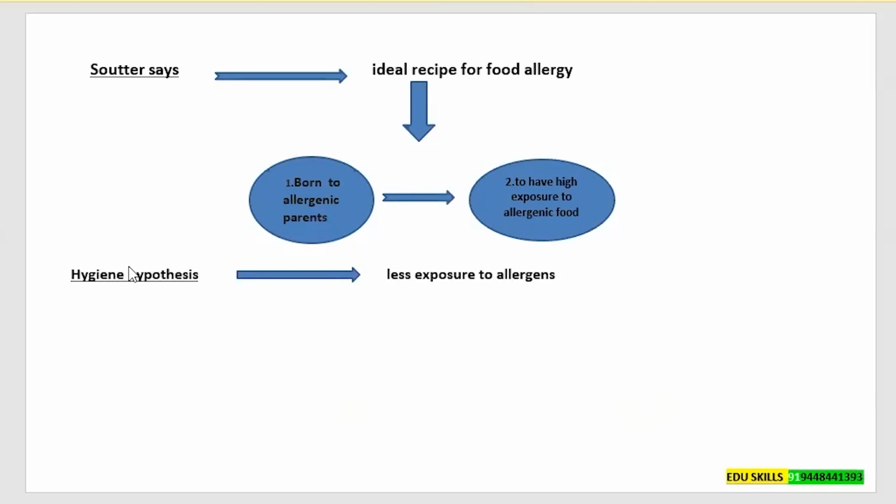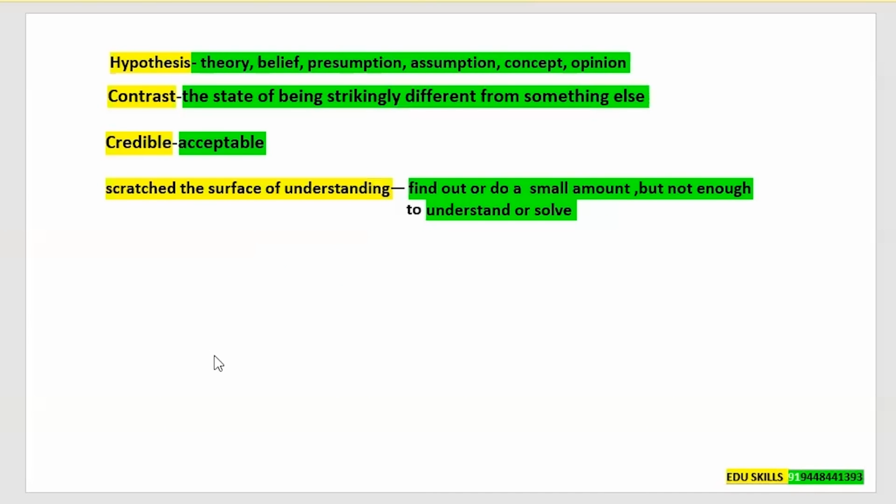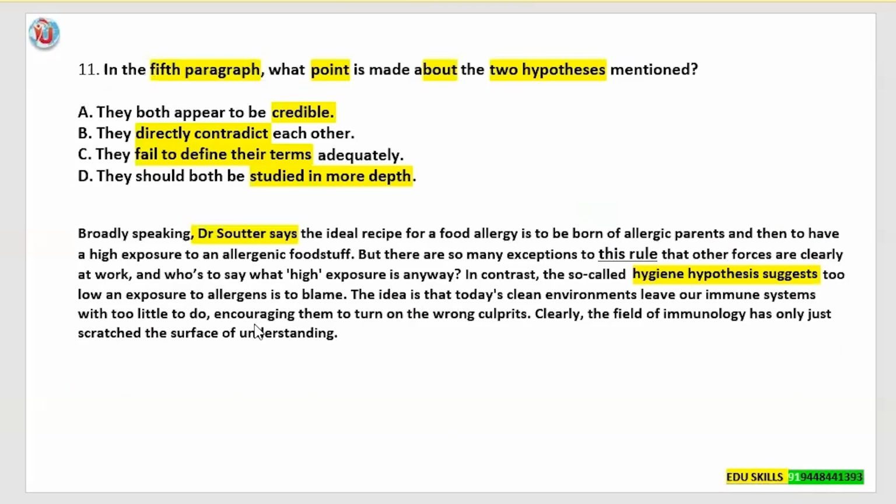Next, the other hypothesis. The first one is Soter, who's telling about the ideal recipe for food allergy, and the second one is the hygiene hypothesis, and it is telling about less exposure to allergens. So the first hypothesis is telling that they have to be born to allergenic parents and should have a high exposure to allergenic foods. The second hypothesis is telling less exposure to allergens. So I hope all of you understood how they directly contradict with each other with what they have said.